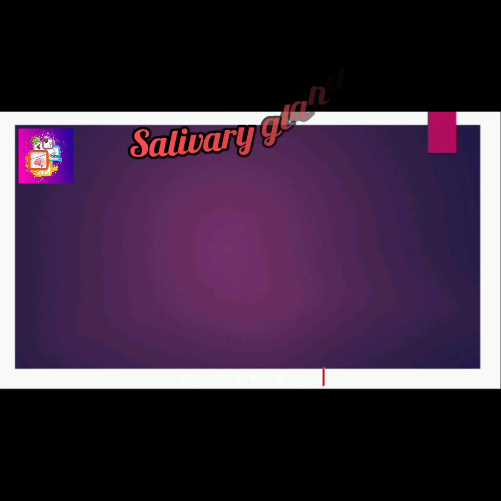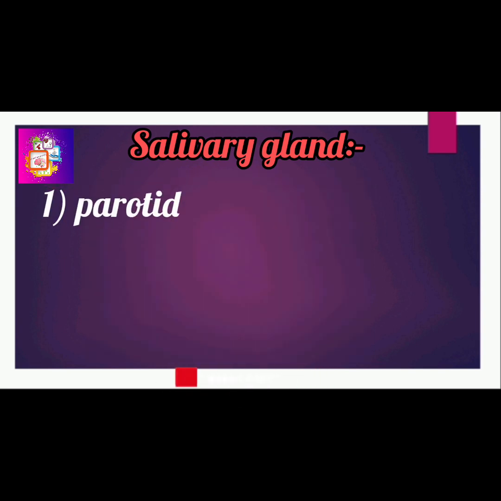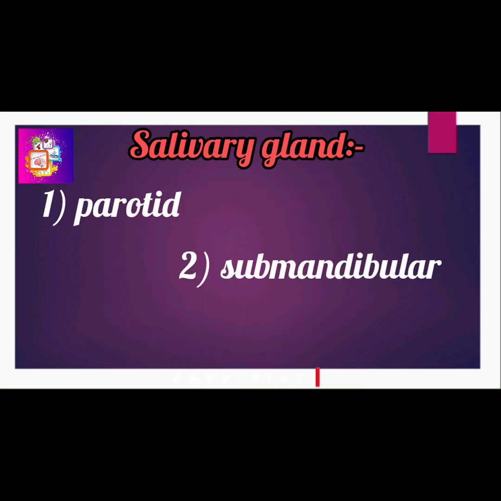Fourth one, salivary glands. The salivary glands are exocrine glands that produce saliva through a system of ducts. Humans have three paired major salivary glands. First one, parotid gland. Second, submandibular gland. Third, sublingual gland, as well as hundreds of minor salivary glands.